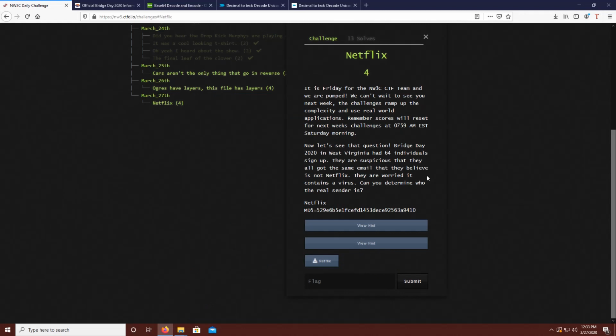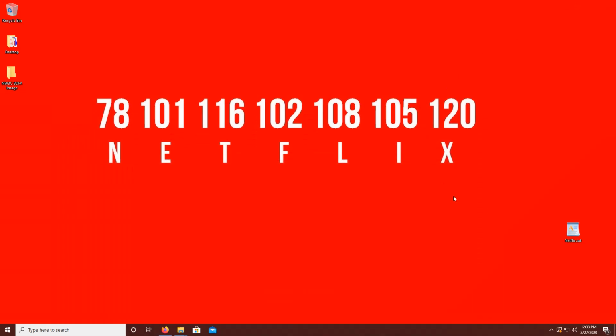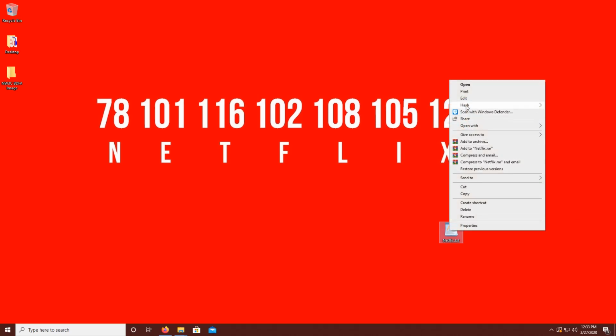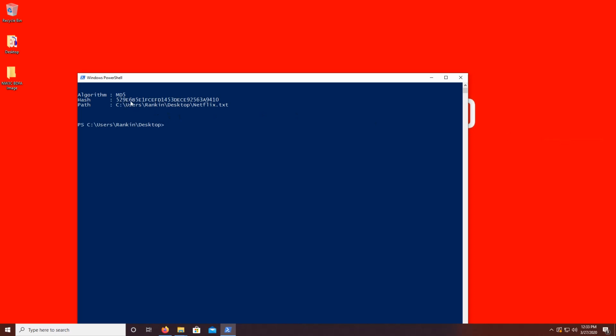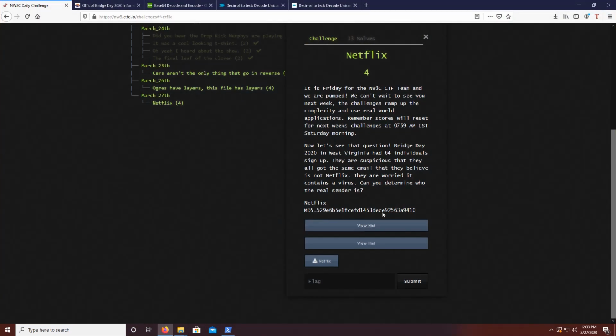So as always, the first thing we're going to do is verify the hash of the file that we've downloaded for the challenge. In this case, the hash is listed as beginning with 529E and ending with 9410. And again, that's going to be an MD5 hash, so we're going to have to make sure that we match that with another MD5 hash. My file's on the desktop, so I'm going to go ahead and verify that real quick to make sure that I have a good copy. And they do match, so I know that my copy is good and that all the data that's supposed to be there is there.